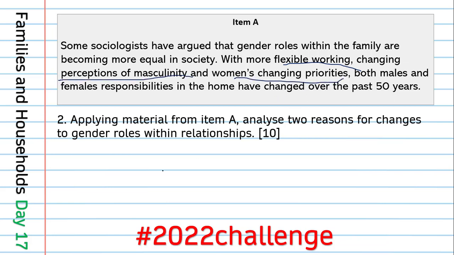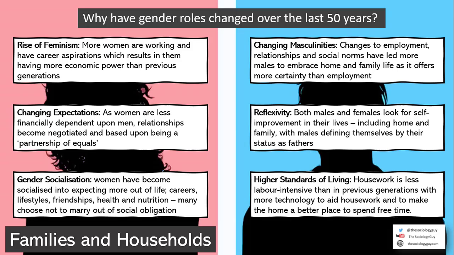So, why have gender roles changed over the last 50 years? We know that there's been a rise of feminism. More women are working and have career aspirations, which results in them having more economic power. We have changing expectations, particularly for women. As women are less financially dependent upon men, relationships become negotiated and are based upon a partnership of equals. And through gender socialisation, women have been socialised into wanting to have a career and wanting to be educated. All of these things that we have in contemporary society didn't always exist 50 years ago. Careers, lifestyles, friendships, health and nutrition. Many choose not to marry out of social obligation. So this can be a change to our gender roles.